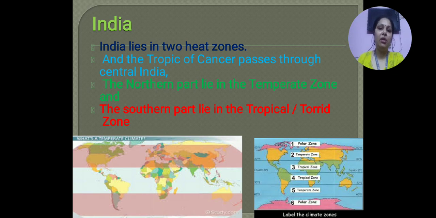You can see on the left hand side, this is a world map. Where is India? Towards the south of Asia. India lies in two heat zones. The northern part of India lies in the temperate zone, which has neither very hot nor very cold climate, and the southern part of India lies in the tropical or torrid zone. Because of this, the southern part of our country has a very hot climate, and the northern part has neither very cold nor very hot climate.